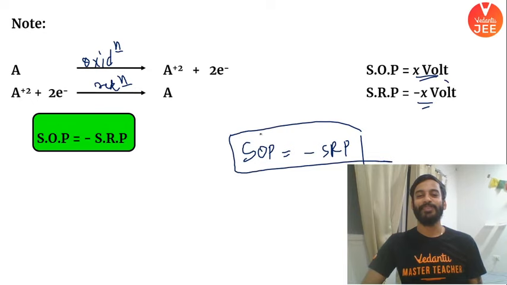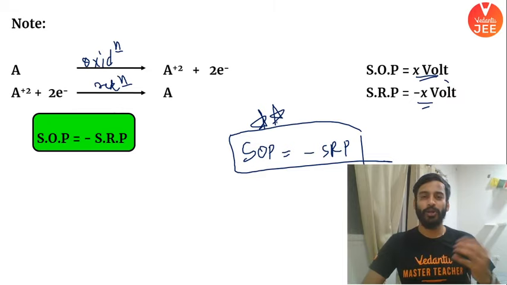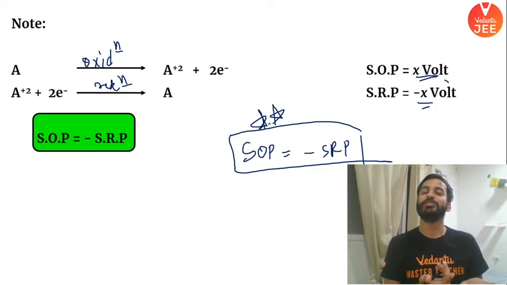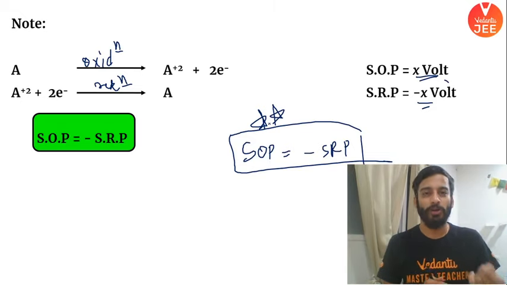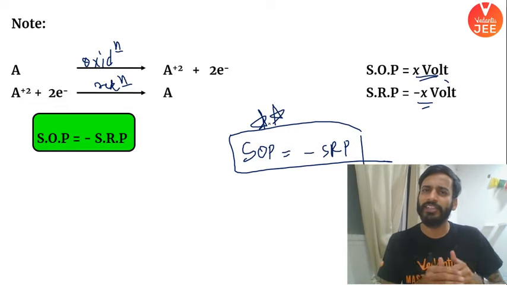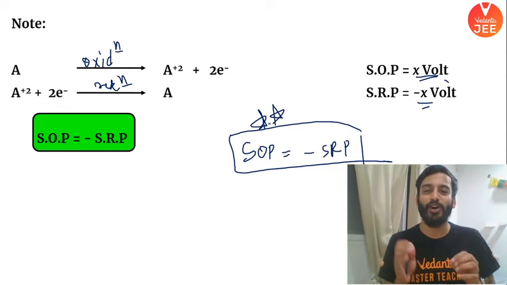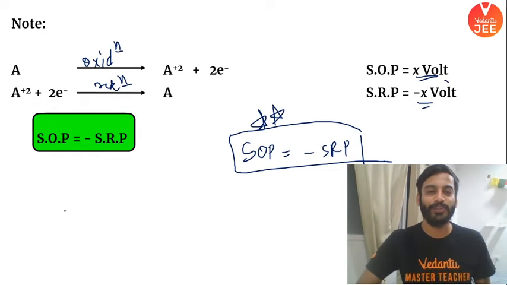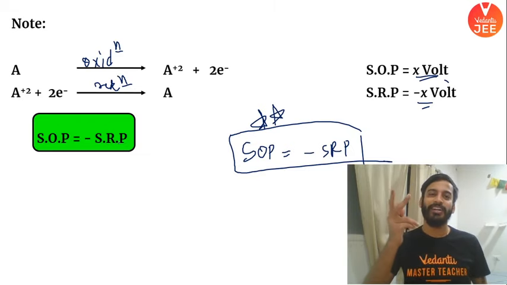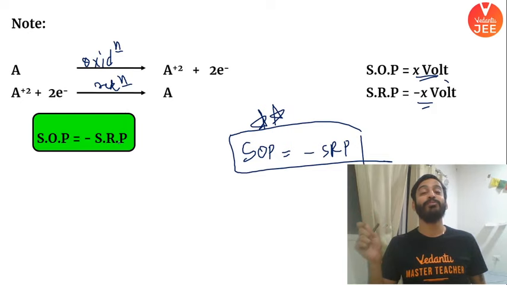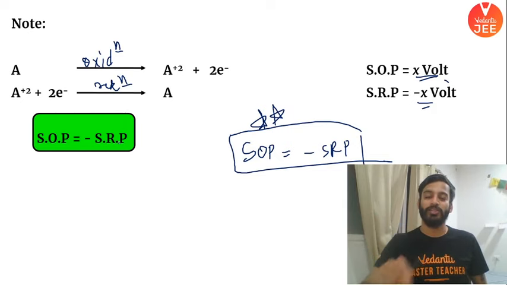ठीक है, ये याद करना है, ये बड़ा इंपॉर्टेंट पॉइंट है। Why am I telling you, boys and girls? Because your entire electrochemistry runs on reduction potential. I will give you a cell in which oxidation is happening, but I will give you there purposely standard reduction potential. So better to learn the formula also. There are so many formulae, but I will recommend you learn one formula and follow that, and then all other formulas you will automatically understand। ठीक है, तो यहाँ पर याद रखना है कि SOP is equal to minus of SRP। ठीक है, जो भी SOP वैल्यू है, just reverse the reaction, the value will become negative, and that will be called as standard reduction potential।